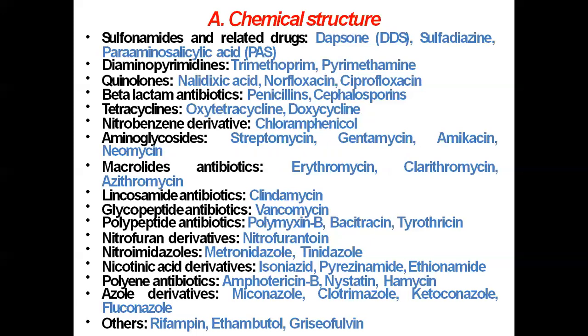Polyene antibiotics, for example amphotericin B, nystatin, hamycin. Azole derivatives like miconazole, clotrimazole, ketoconazole, and fluconazole. Then others are rifampicin, ethambutol, and griseofulvin.